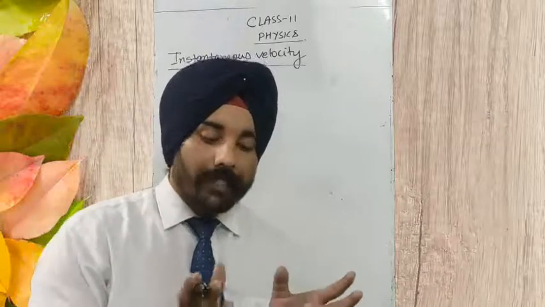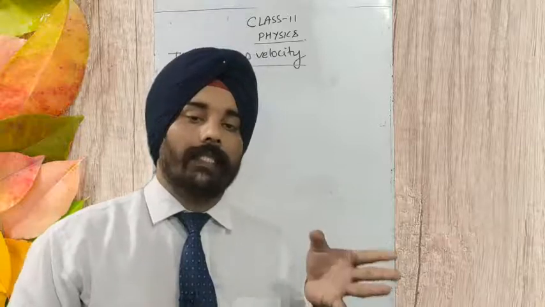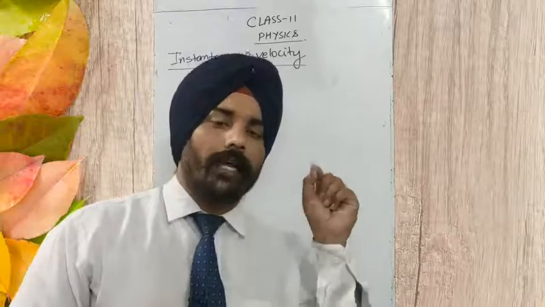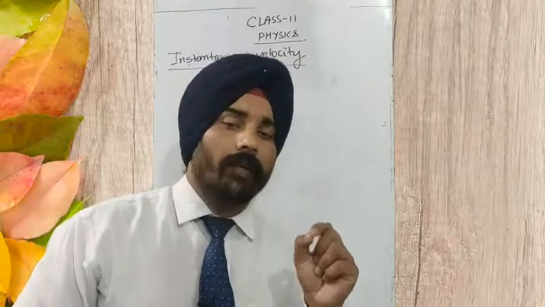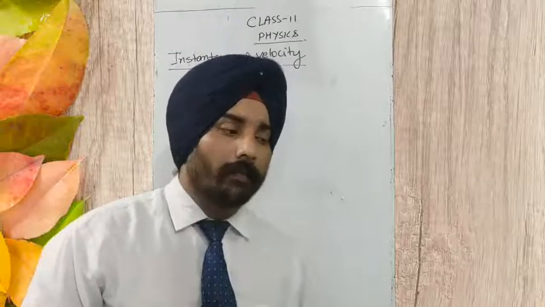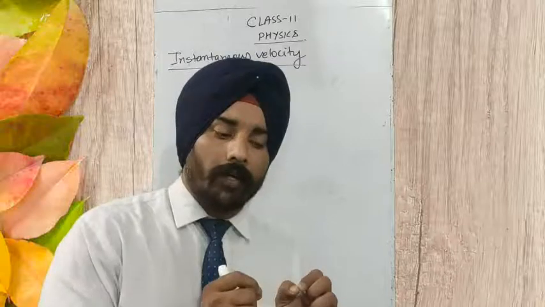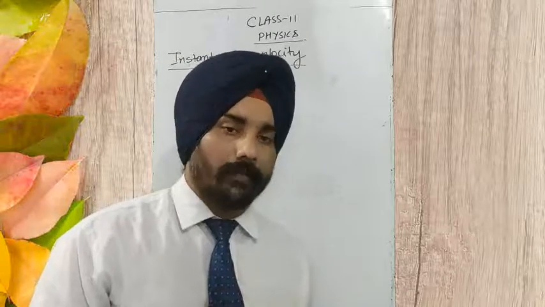So for an instant of time, whatever the velocity of a body is, that we call instantaneous velocity. That is a very short time interval, an infinitesimally small time interval. More specifically, whatever the velocity of the body is for an infinitesimally small time interval, that is called instantaneous velocity.